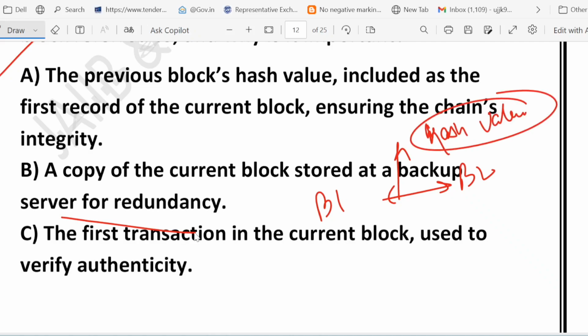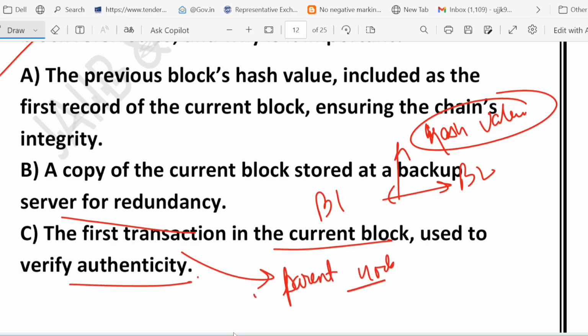Remember it. What about option C? It says the first transaction in the current block is used to verify authenticity. Some think that the parent node is the first transaction in the block, but no, the parent node is not about transactions, it's about the link. Remember, the parent node is about the link between the current block and the previous one through the hash.